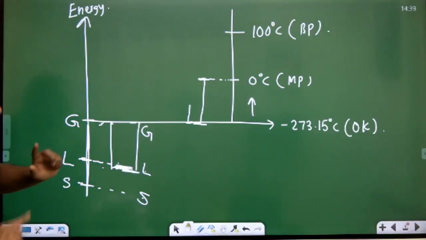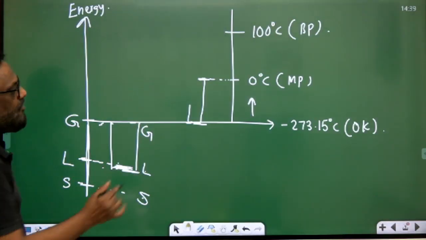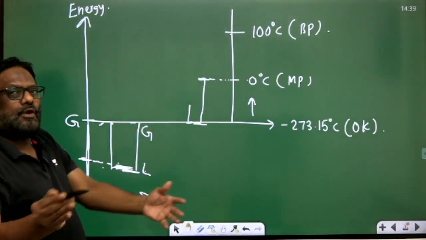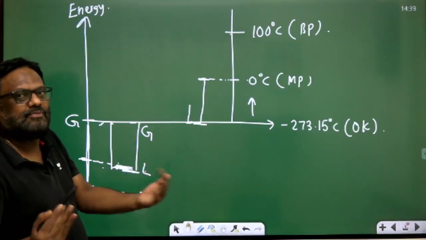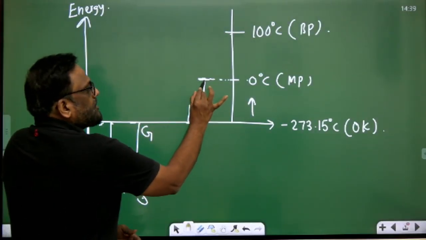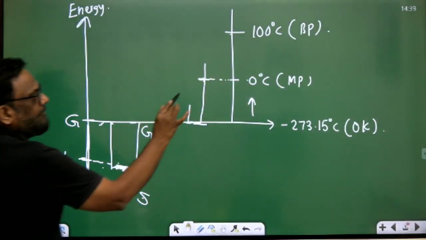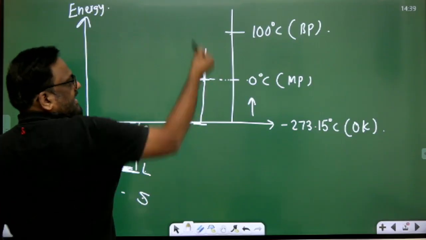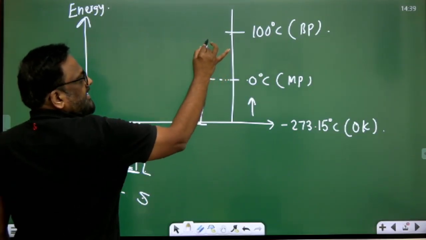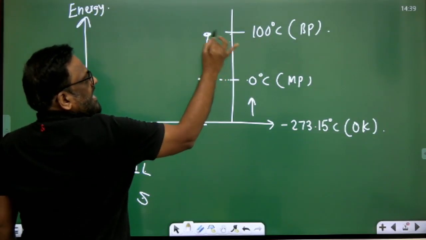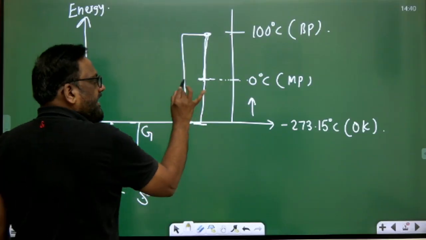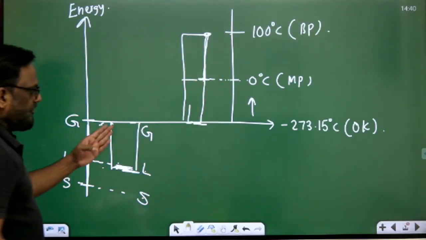So now further you supply, क्या होगा सर? From this 0 degree up to 100. Now slowly the molecules absorb heat. So now the temperature will increase. Kinetic energy is increasing. This is kinetic energy. Temperature has increased from 0 to 100. So this is the increase of kinetic energy. ये kinetic energy बढ़ गया सर, बढ़ने के बाद there will not be any change.